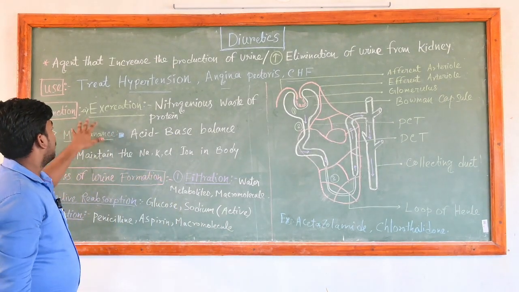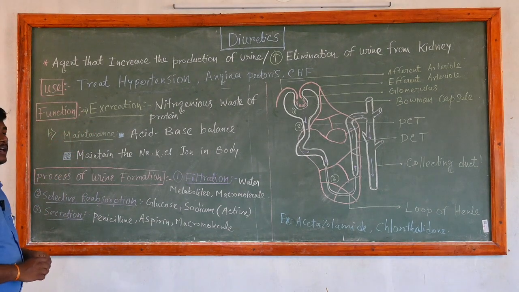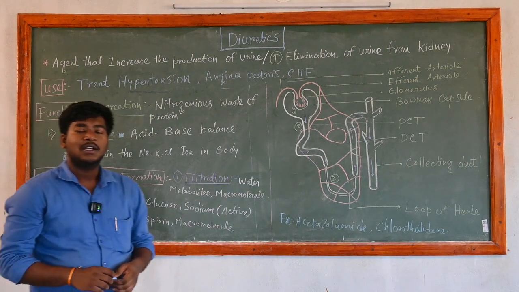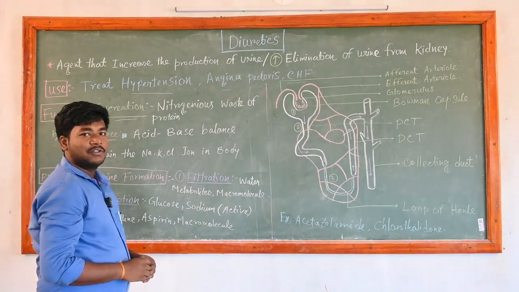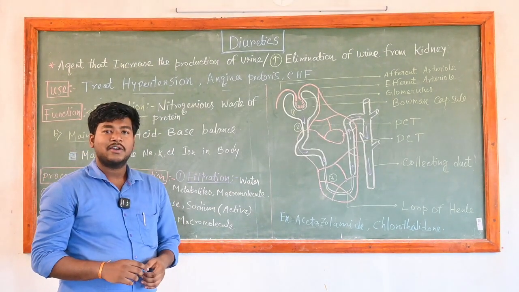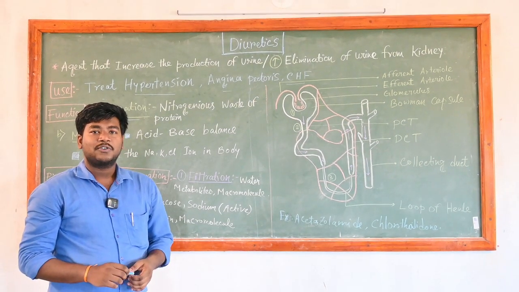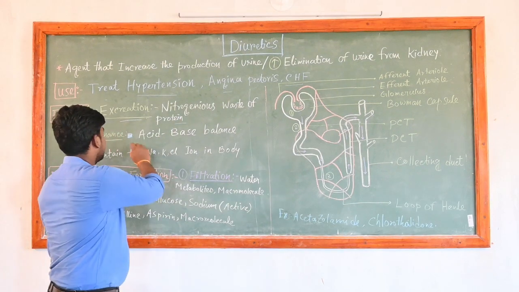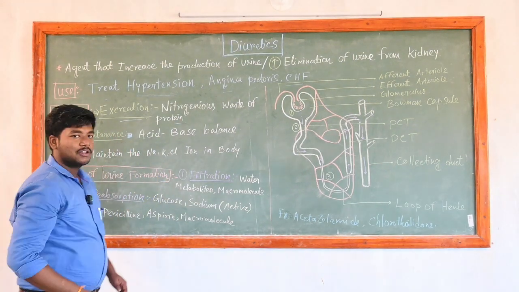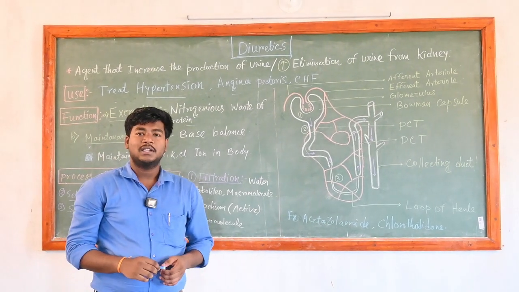Now we have to understand the function of diuretics. Diuretics have mainly three functions. First one is excretion. What do diuretics do? By using these diuretics, the nephron excretes the excess amount of nitrogenous waste, like protein, in our body.